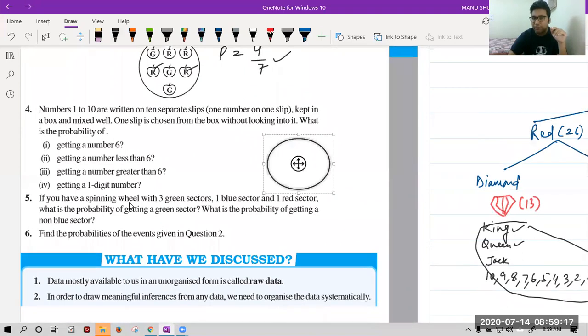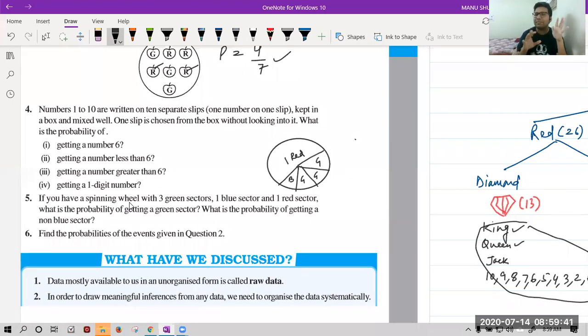This is a wheel. In this you have how many sectors? 3 green sectors. Suppose this center is there. You have 3 green sectors: green, green, green. Then you have 1 blue sector, 1 red sector. 1, 2, 3, 4, 5.